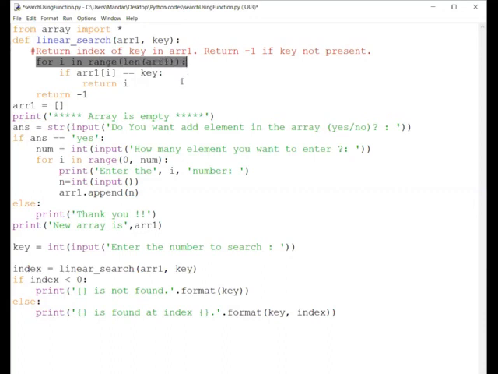So it will start from 0 and end with 5. Right, one by one I am comparing my key element with the existing array element. Right, if the search is successful it will return the index of that particular element. Otherwise, if all the 5 comparisons are over and still I am not getting my key value, in that case it will return -1.